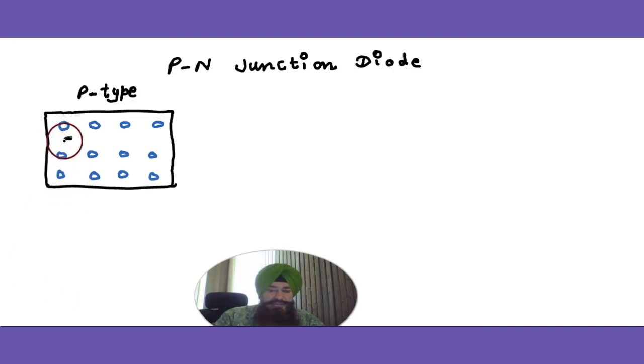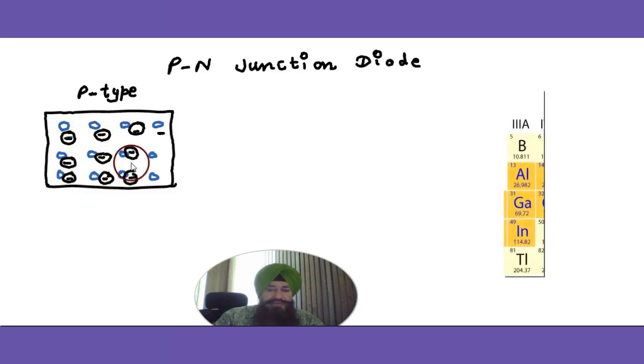The basic process of how the holes are formed in the P-type semiconductor. Holes are formed because of doping. Doping means addition of impurities in the semiconductor.